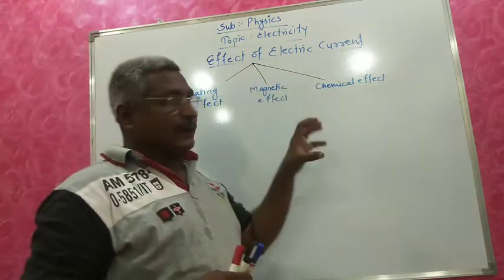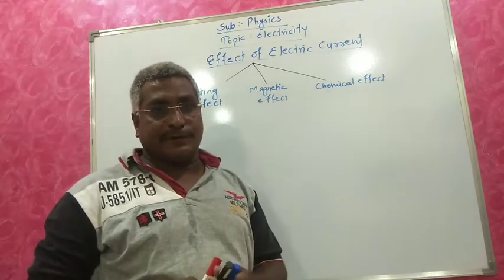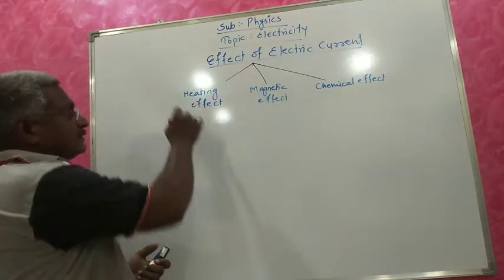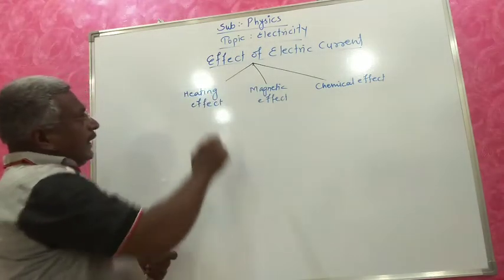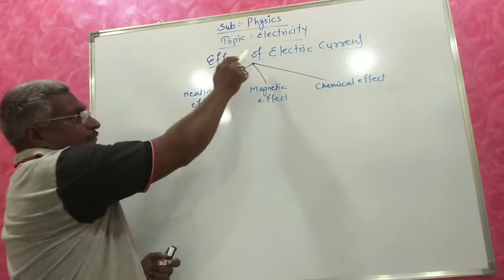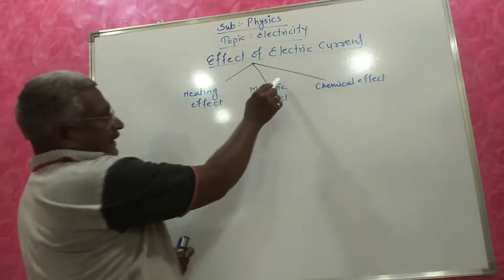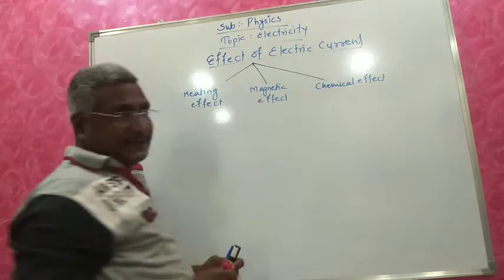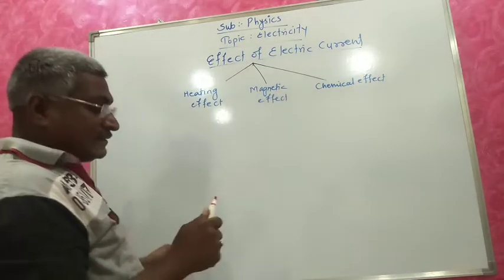In detail, we will study the chemical effect in higher classes. Here we will discuss the heating effect in this lesson on electricity, and the magnetic effect in the next lesson. So we will start first.